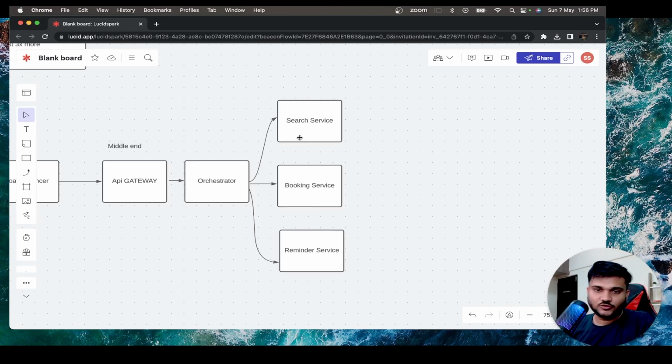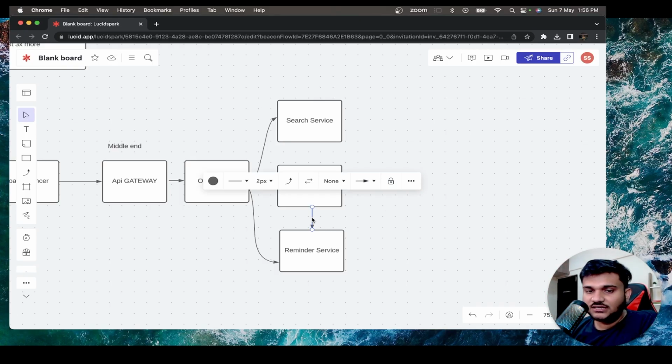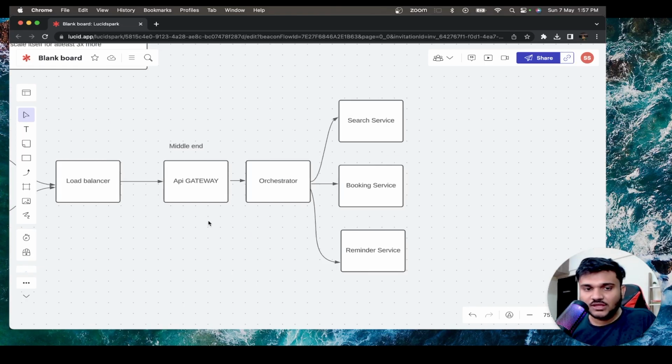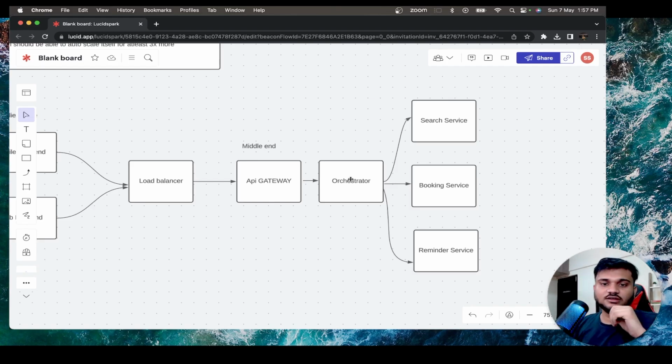For example, the booking service might have to communicate to the reminder service as well. Because let's say when the booking is done, the booking service is going to somehow communicate with the reminder service. So there can be a case that these services might have to interact with each other as well, right? Why are we separately introducing an orchestrator? Because our API gateway is doing a lot of things. We don't want our data aggregation to happen there also. You can technically eliminate the orchestrator altogether and do everything inside the API gateway. And technically that is what we are also going to do.